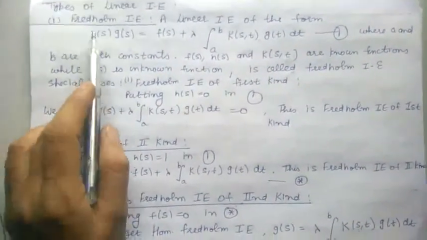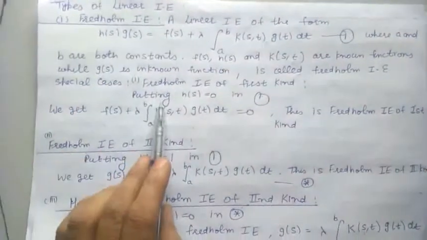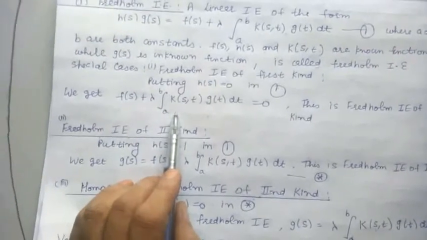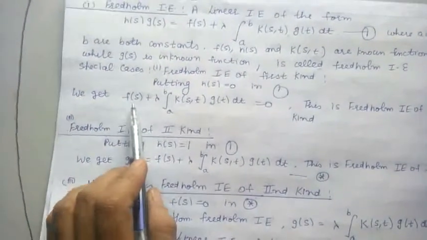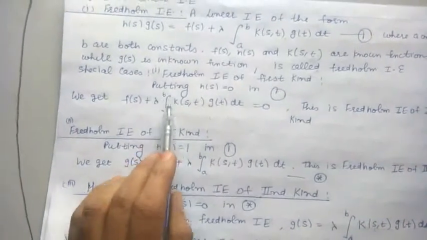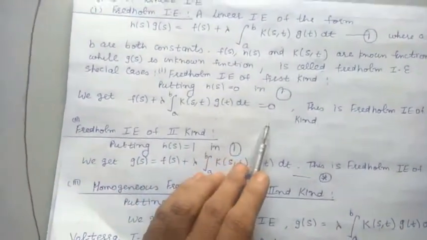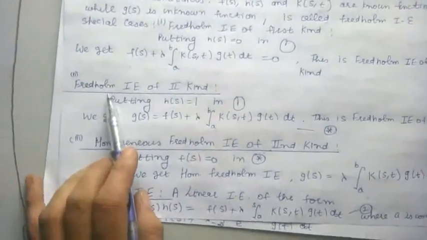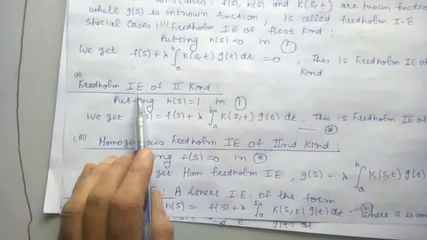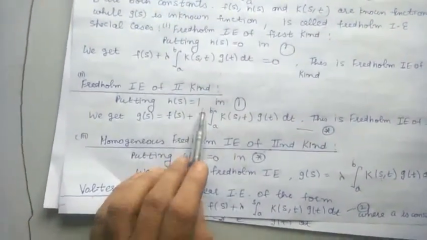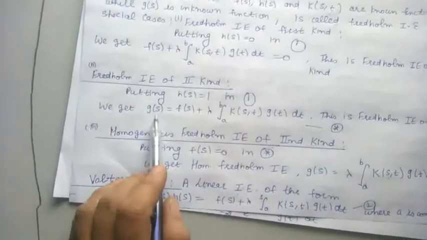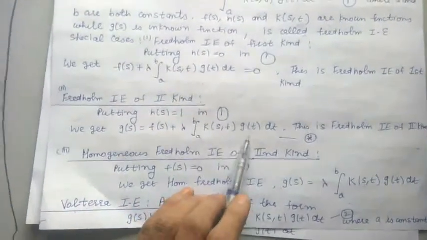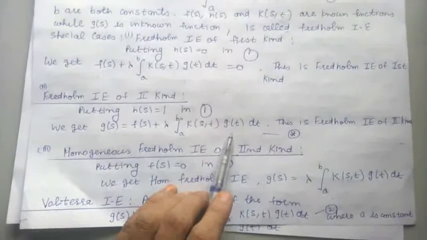If in the general kind we take h is equal to 0, in that case we get the integral equation which is known as Fredholm integral equation of first kind, and it is given by f(s) plus lambda integral a to b K(s,t) g(t) dt is equal to 0. Next kind is Fredholm integral equation of second kind. In the second kind, we have the function h is equal to 1. So we get the equation g(s) is equal to f(s) plus lambda integral a to b K(s,t) g(t) dt. This is Fredholm integral equation of second kind.